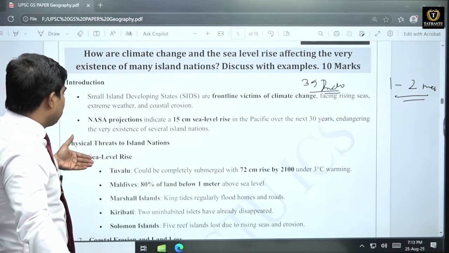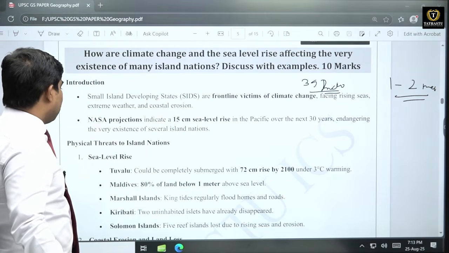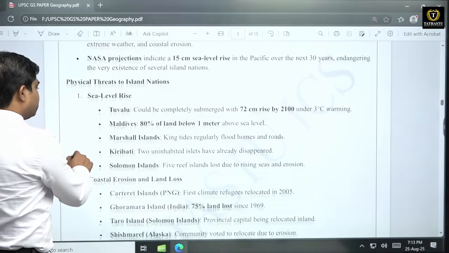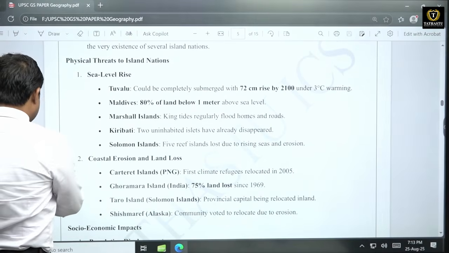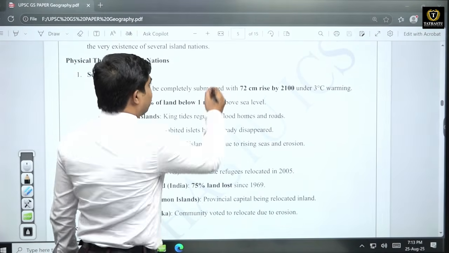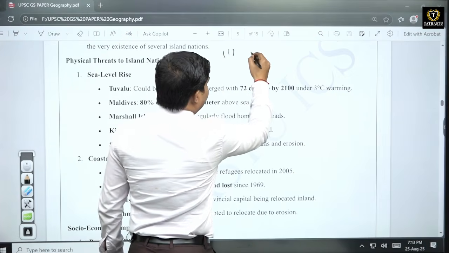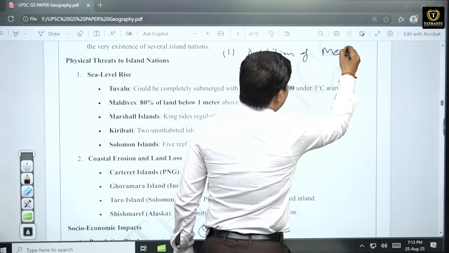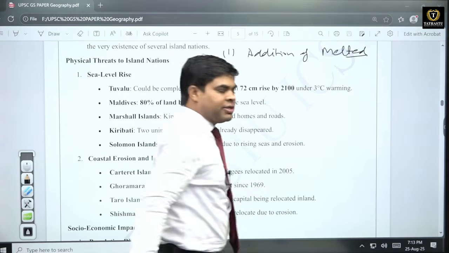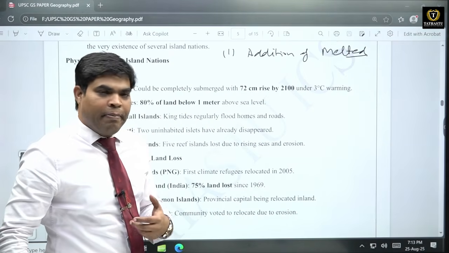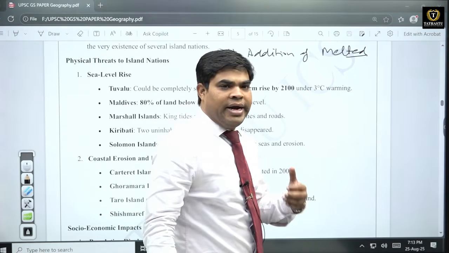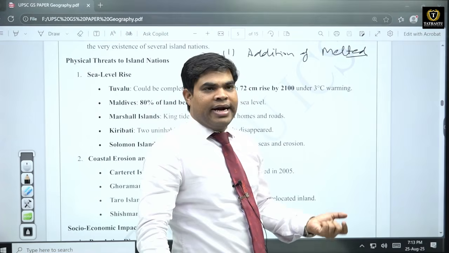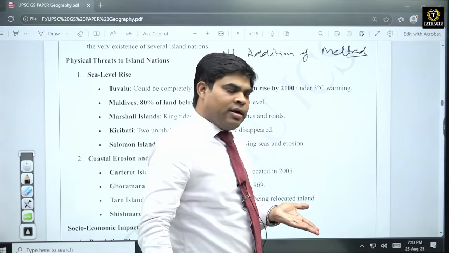So what we need to write in this answer: physical threats to the island nations, like sea level rise. And sea level rise will happen in two or three ways. First of all, addition of melted water. Because of rising temperature, more ice will melt, and this melted water will be added into the oceans, and because of that the level of ocean will rise.